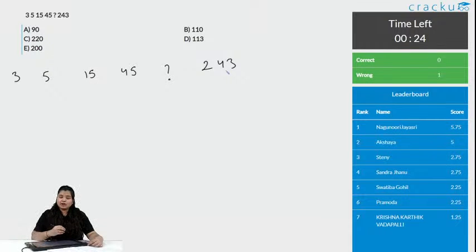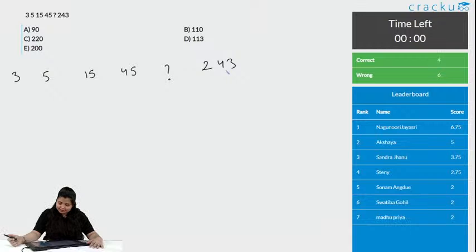Let me give you a hint. Go to the squares and cubes side, you will get the answer. This is cube of something plus a number. Okay, with this we have 2 correct answers and 5 wrong answers, then 4 correct answers. Okay, there are 4 correct answers and 7 wrong answers.